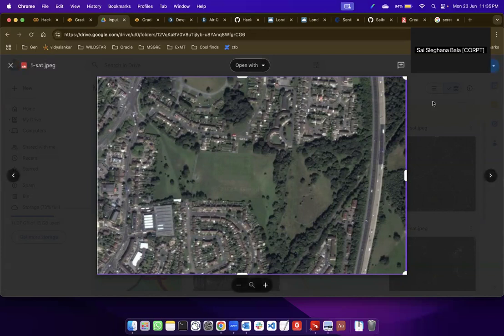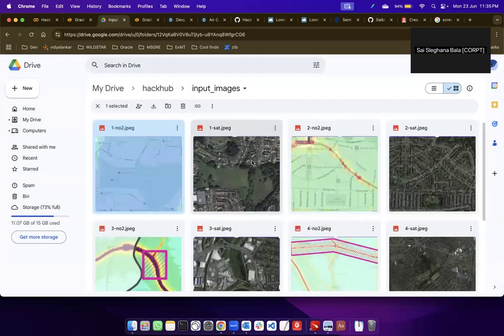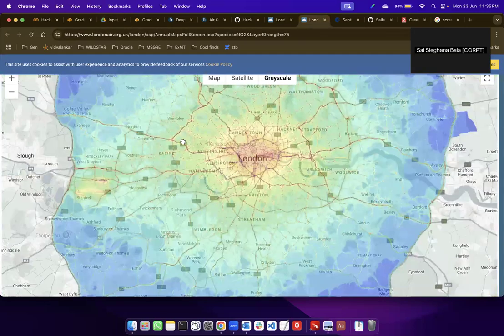Now, since this is very specific to London, we wanted to create a model that would cater to other regions as well. Since this kind of topography is found in other regions too, we wanted to split this into a larger data set so that training our model would be easier.